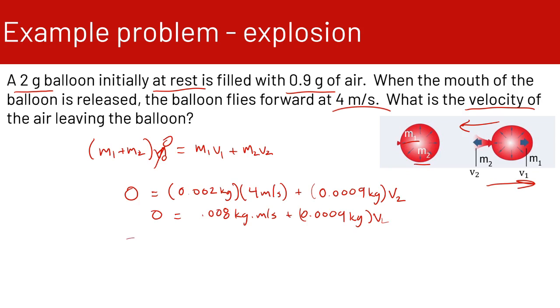So we'll say 0.008 kilogram meters per second is equal to minus 0.0009 kilograms times v2. So divide both sides by 0.0009 kilograms, and we end up with v2 is equal to minus 8.89 meters per second. So the air is escaping the balloon at minus 8.89 meters per second, which means it's moving in the opposite direction that the balloon is.